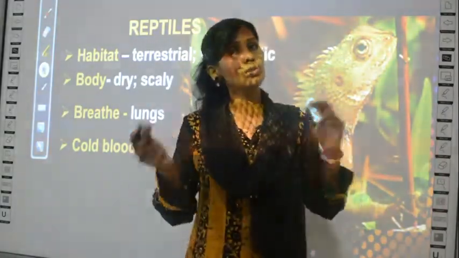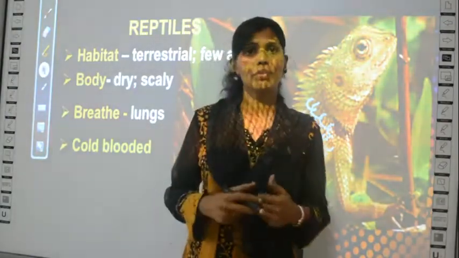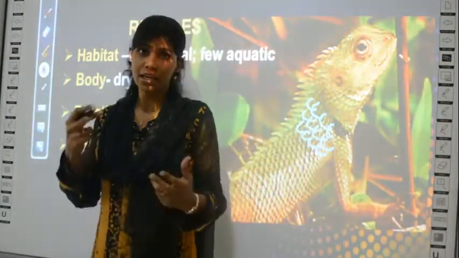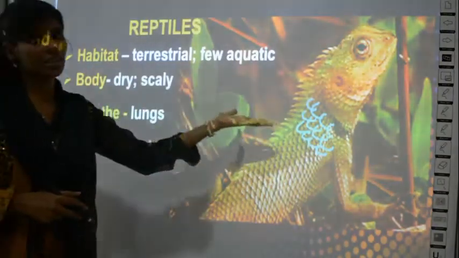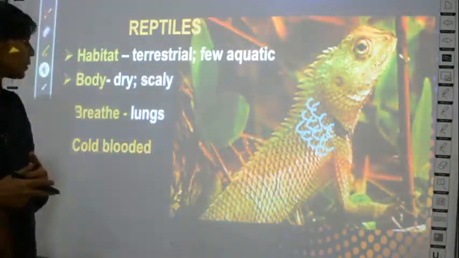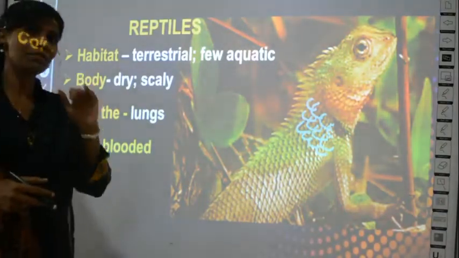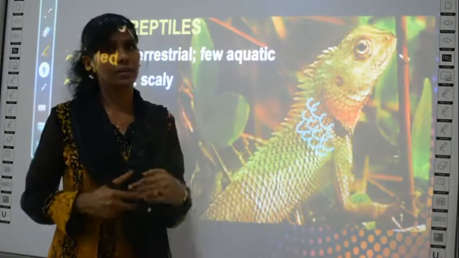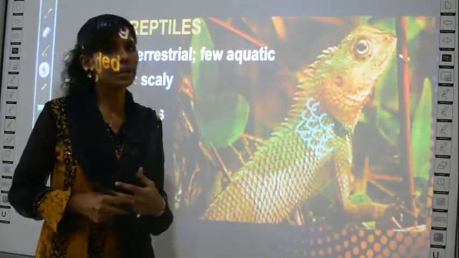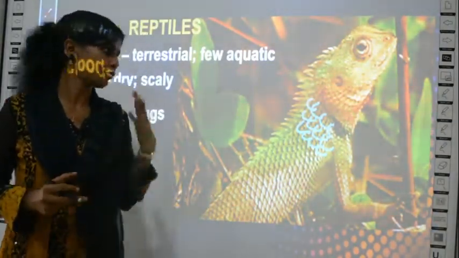Okay, the next 2 groups what we are going to see will be having warm-blooded. Okay, they are warm-blooded animals. So it's very easy about reptiles. Only these 4 properties are given in your textbook for your levels, since there is so much to learn. As you go to your higher grades, you will be learning more in detail. Okay, for now this is enough.